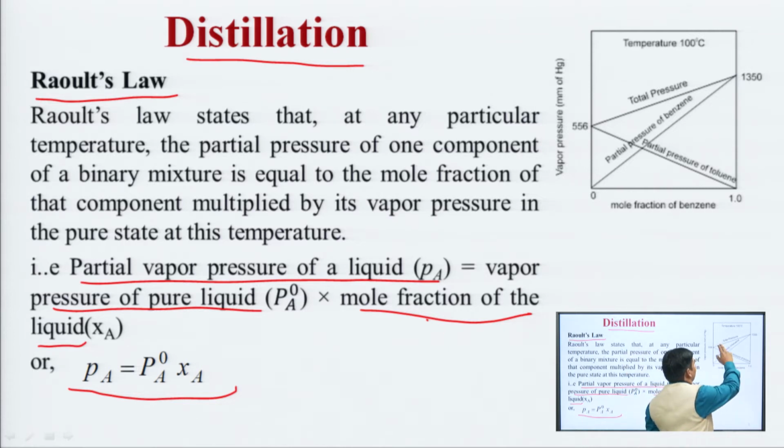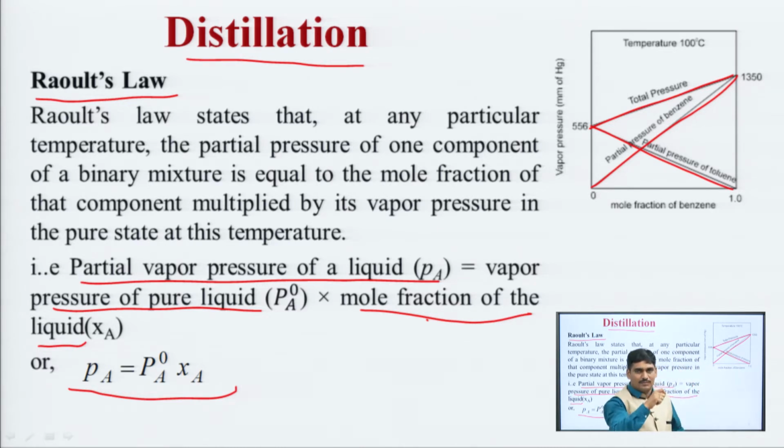This is the total pressure, this is the partial pressure of one component, this is the partial pressure of the second component. So, partial pressure of one component is equal to vapor pressure of the pure liquid into mole fraction of that liquid.